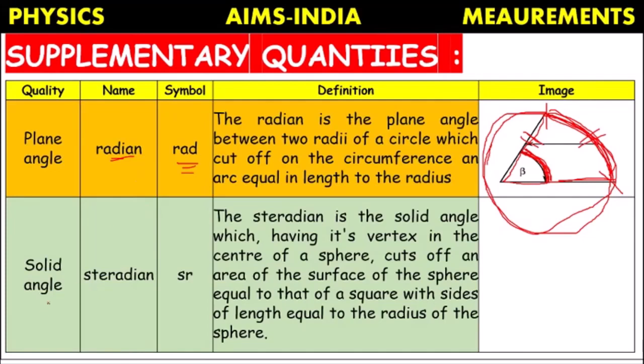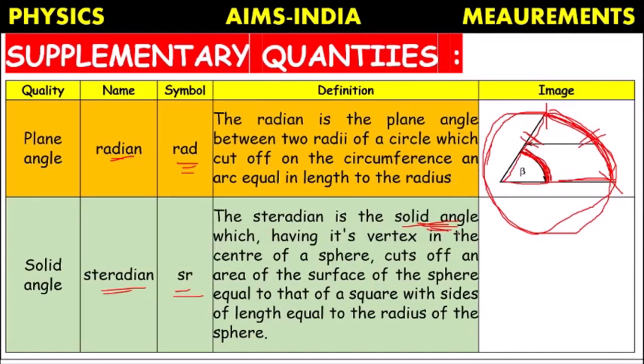Next, solid angle. Another quantity name is solid angle. Its unit name is steradian. Symbol is SR. The plane angle exists for plane shapes.